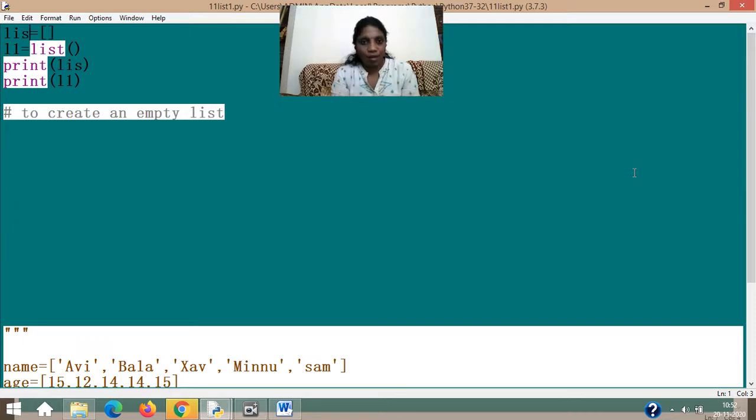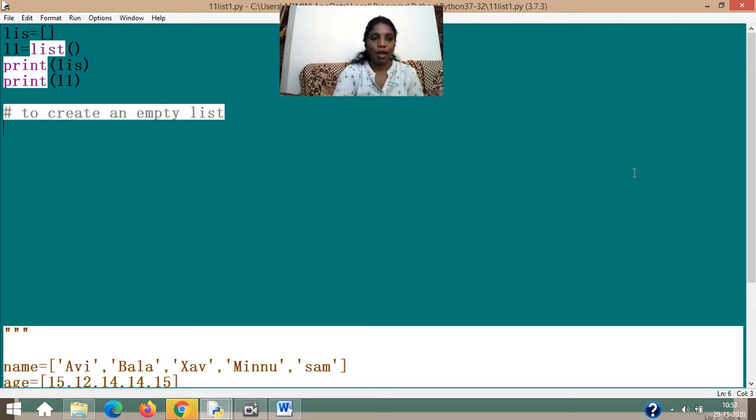But it is not always an empty list which we want to create, isn't it? We already said that list can store homogeneous kind of values or heterogeneous kind of values in a sequence. Heterogeneous means mixed: decimal, integer, string, all kinds. Homogeneous means same kind, which we are going to see next.